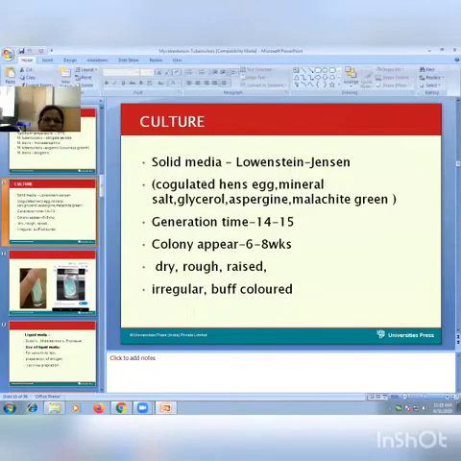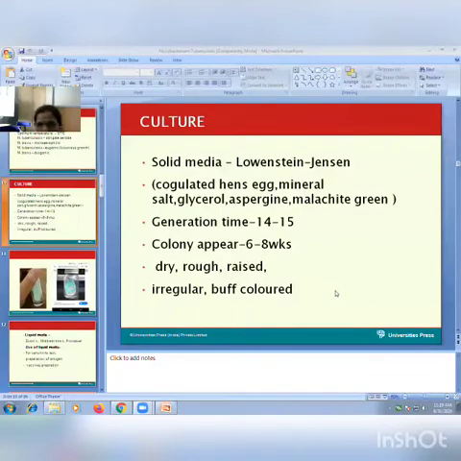The constituents of this medium are coagulated hen's egg, mineral salt, asparagine, and malachite green. Due to malachite green, this culture medium is green in color. We will see a picture of this culture medium in the next slide. Generation time we have already seen, 14 to 15 hours. Colonies on that culture medium appear after 6 to 8 weeks. Growth is dry, rough, raised type of colony. Dry, rough, and tough colonies are there.